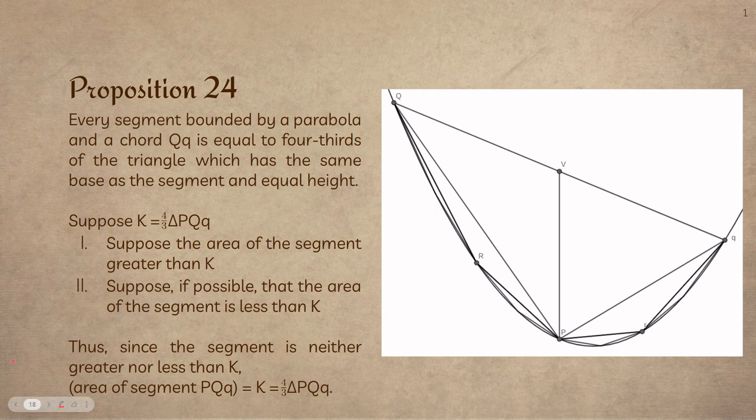And then he says this. He says, thus, since the segment is neither greater nor less than K, that means that the area of the segment, which equals K, equals 4/3 of the area of PQQ. And so that's ultimately the conclusion that he comes to, right? That's what he said he set out to do in the beginning. And it's very fascinating that he's able to figure that out and come to that conclusion.